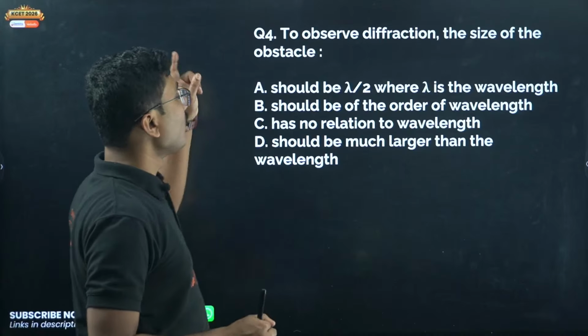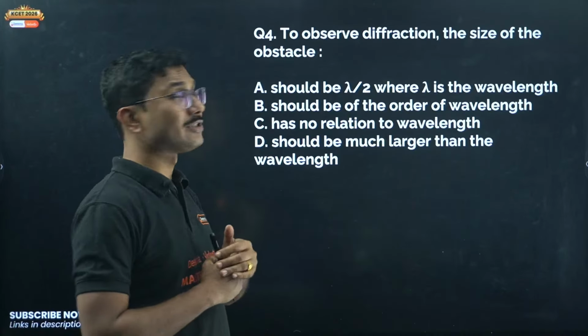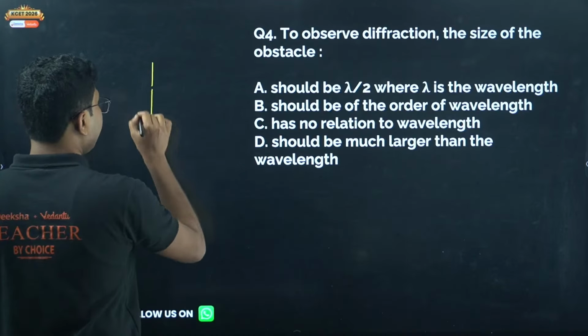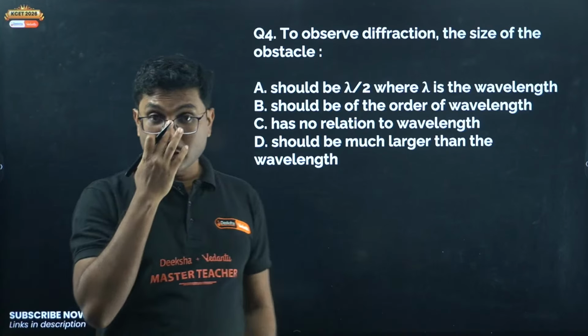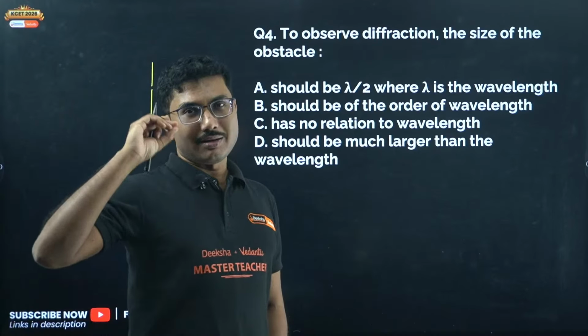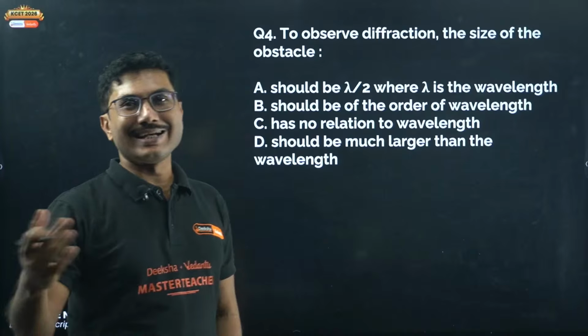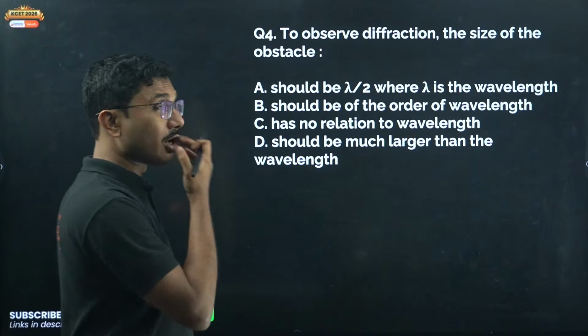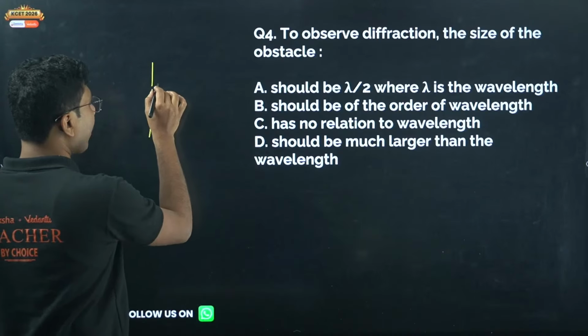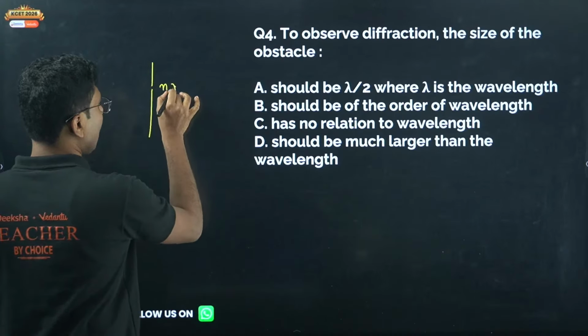Question number 4, to observe diffraction, the size of the obstacle cannot be less than lambda, first of all. Second of all, it should not be very large. It should be maybe 2, 3, 4 times, 10 times lambda. So it is called order of the wavelength. The gap should be of the order of the wavelength.